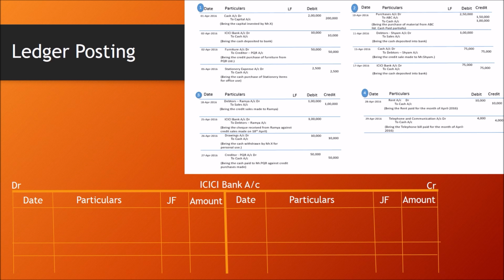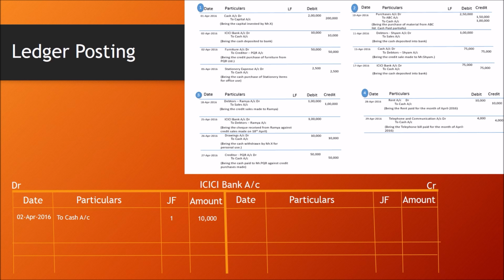Let us move to next account, ICICI Bank account. In the second transaction, ICICI Bank account is debited. So I am writing on the debit side of ICICI Bank account. 2nd April transaction date, to cash account, general folio 1 and amount is 10,000.